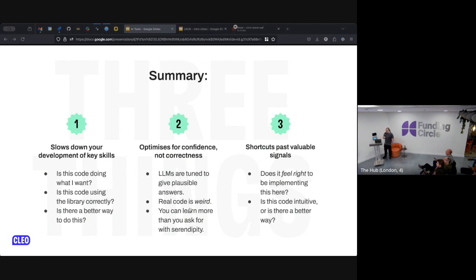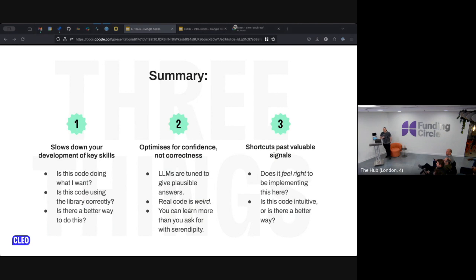And is there a better way to do this? We don't get answers to these questions when we ask LLMs. We get, this is how you would implement that thing. And a related point, LLMs will optimize for confidence and not correctness.